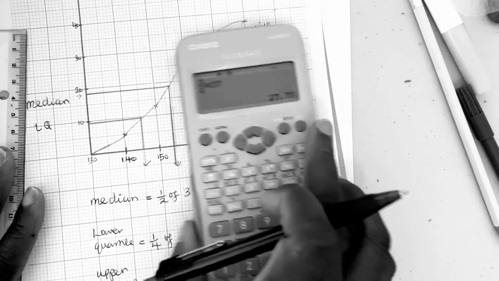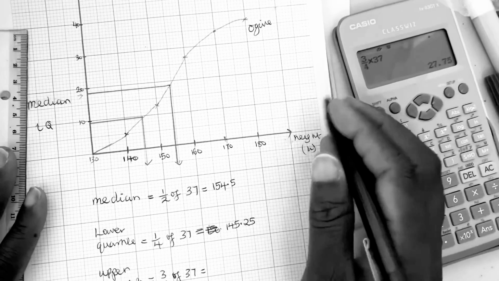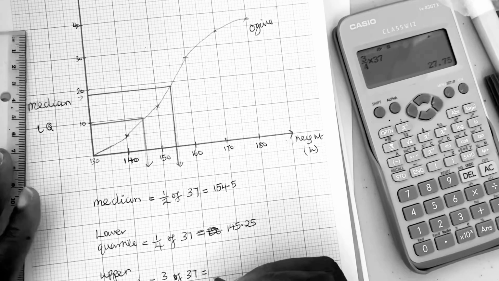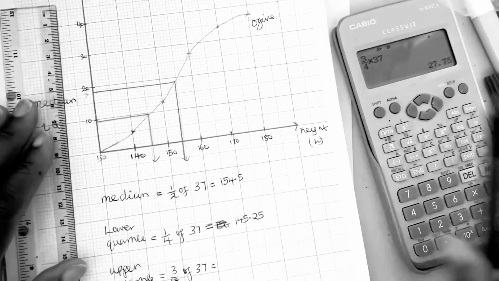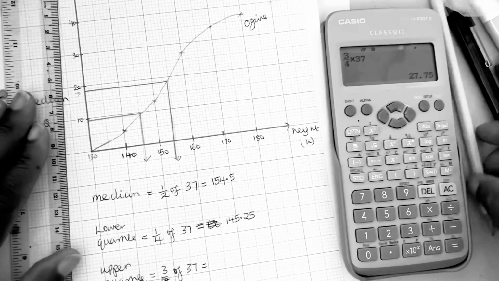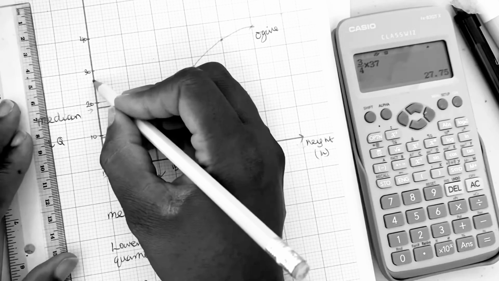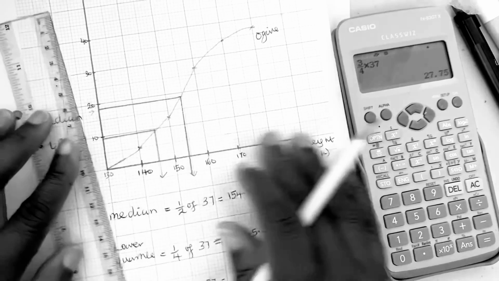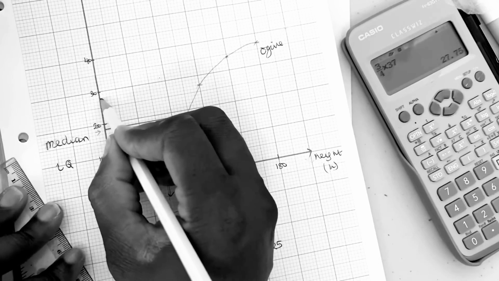That's going to give you 27.75. So we're going to come up here to 27.75. This is 25, 26, 27. 27.75 would be very close to 28.